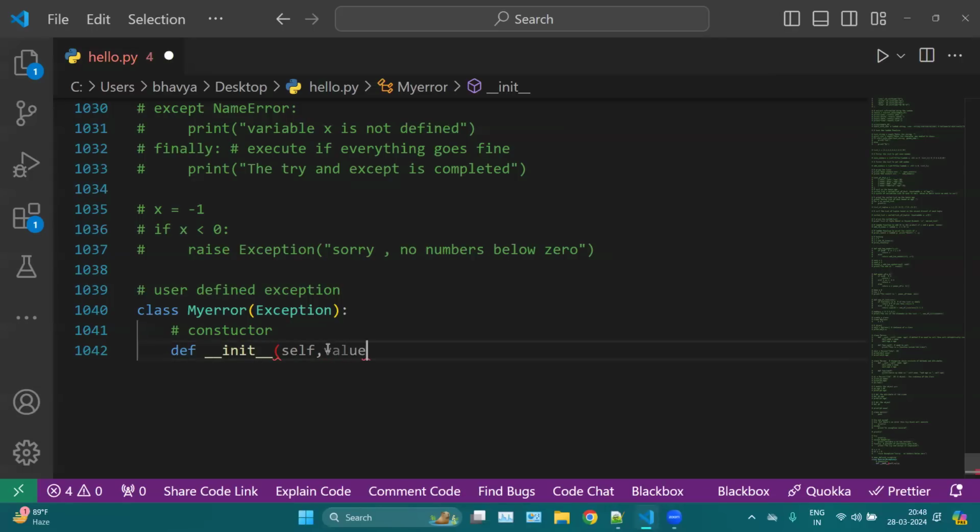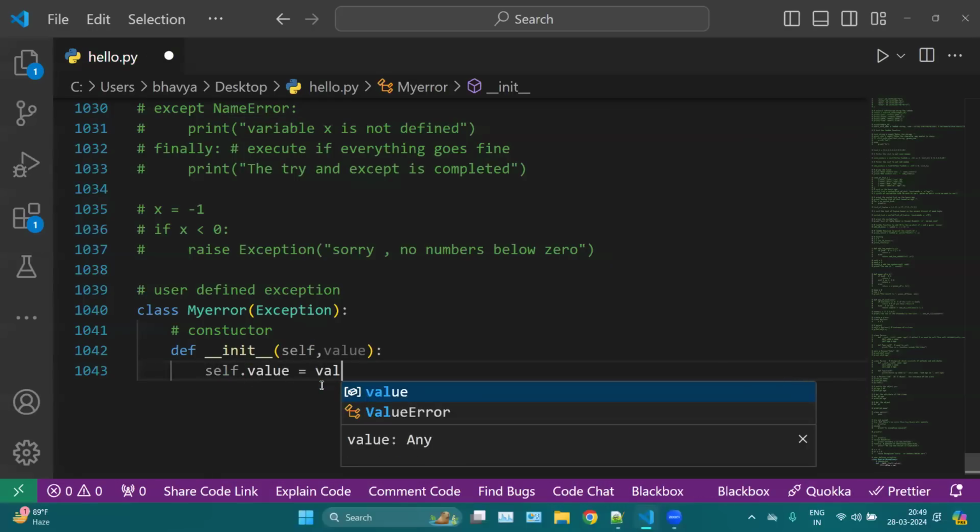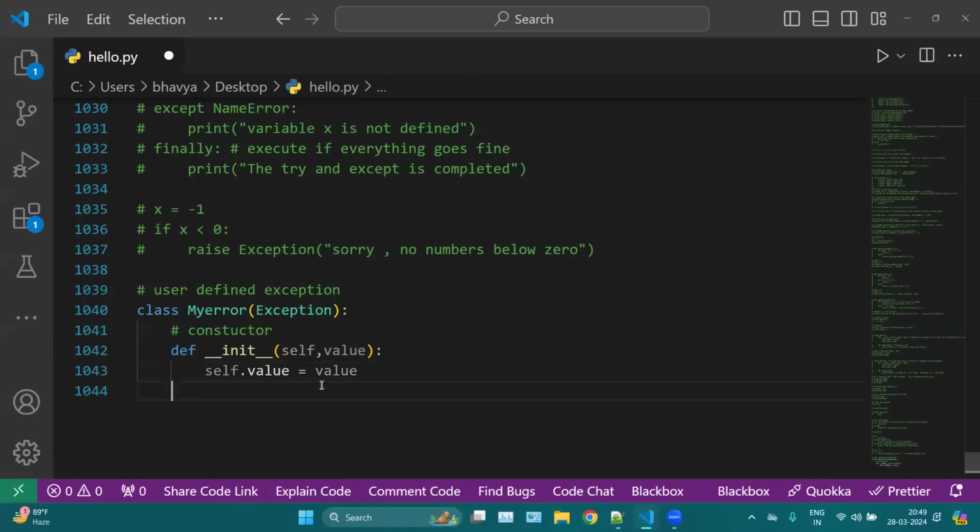And here we can take a value. Okay, self init. So this will automatically initialize. And here let's say self dot value is your value here. Then second, we have another constructor-like method, which is known as